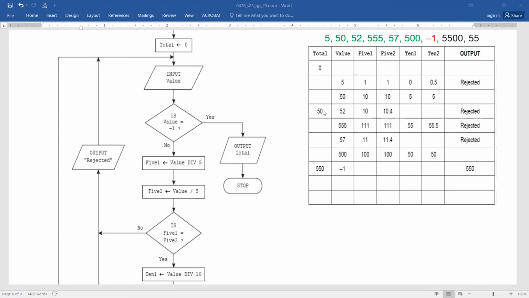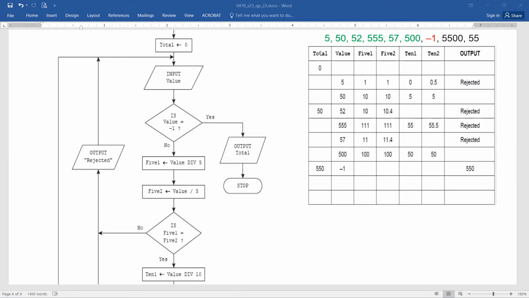Okay. Now, next input is 52. 52 perform division. 5 tens are 50. You can see. But on the contrary, when you perform the division with the slash, it is going to give you the answer of 10.4. Perfect. Then definitely it is not matching. Definitely they are not equal. So it is going to move to output rejected. So it is not even moving to the calculation of 10, 1 and 10, 2. See? Just be cautious and you will be through.